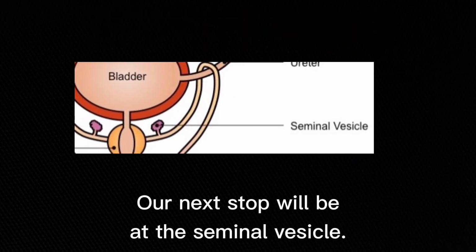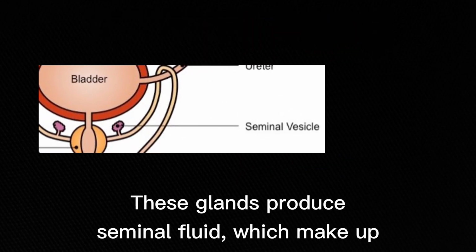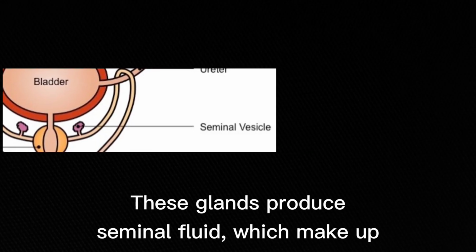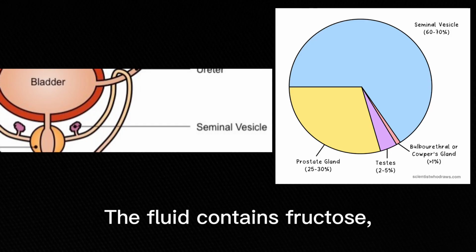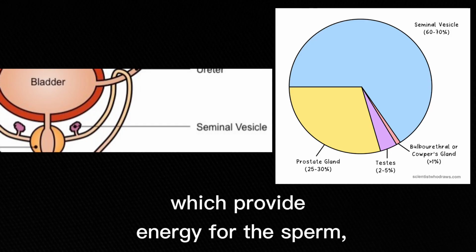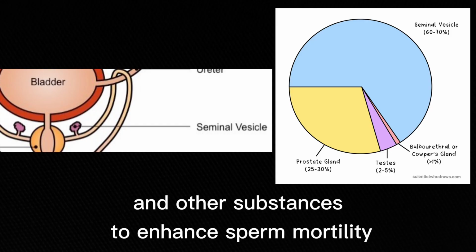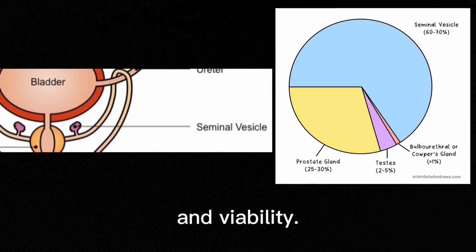Our next stop will be at the seminal vesicle. These glands produce seminal fluid, which makes up a significant 60 to 70% portion of semen. The fluid contains fructose, which provides energy for the sperm, and other substances to enhance sperm motility and viability.